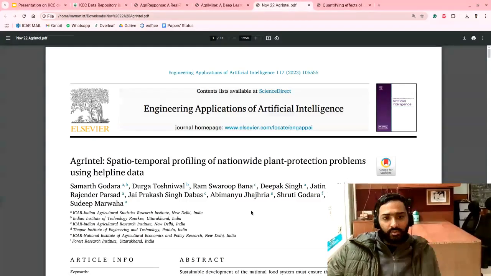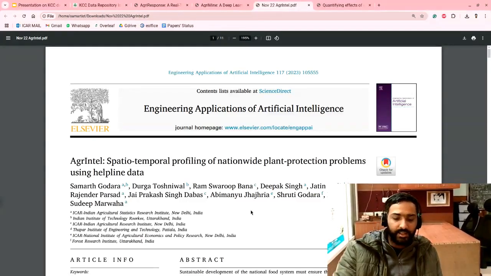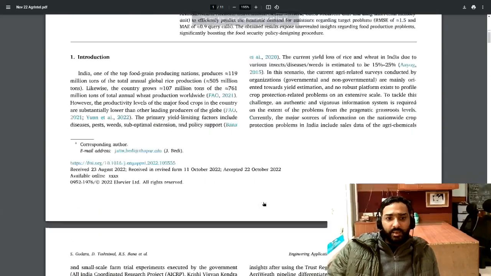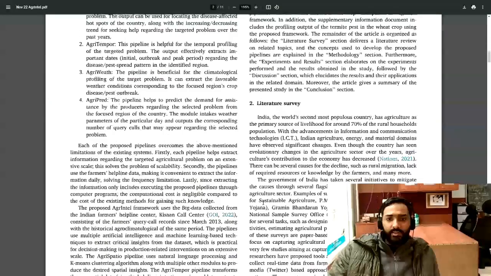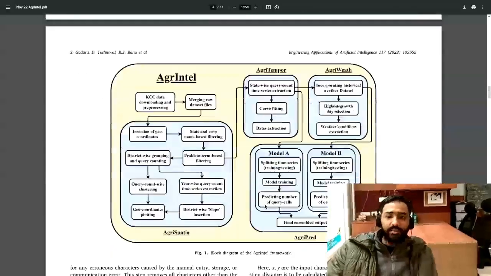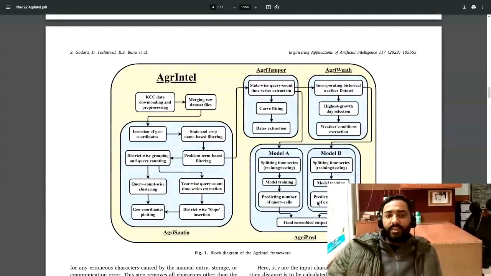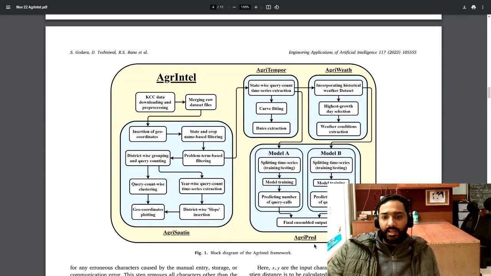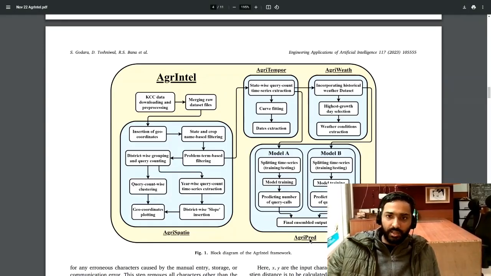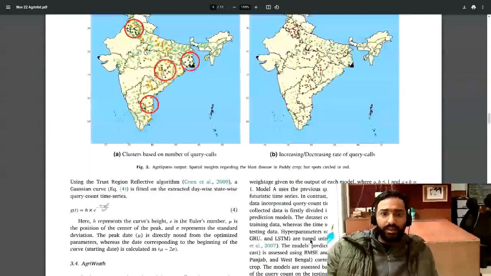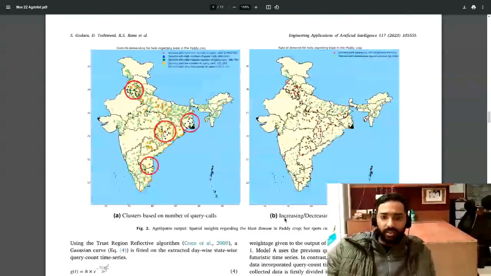And moving on to the next paper, the AgriIntel paper. So this is the AgriIntel paper, and here the methodology, the complete AgriIntel framework, is this much. In the slides, I have shown you only AgriSpatial and AgriPred. If you want to learn more about these, you can see this paper. And these diagrams I have shown in these slides.